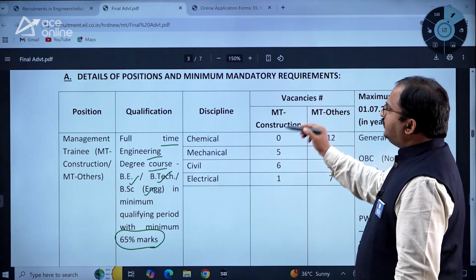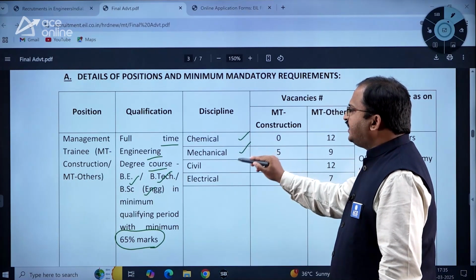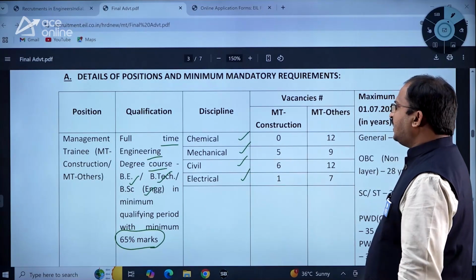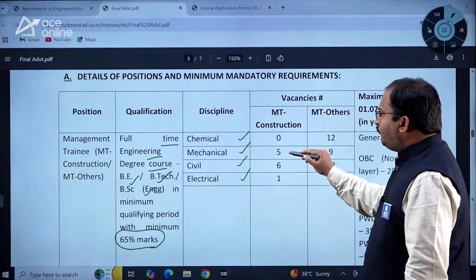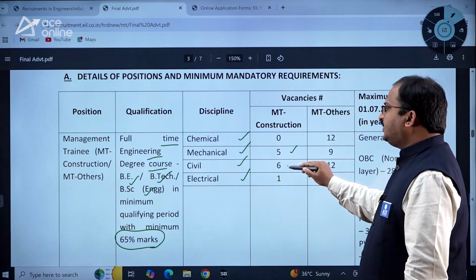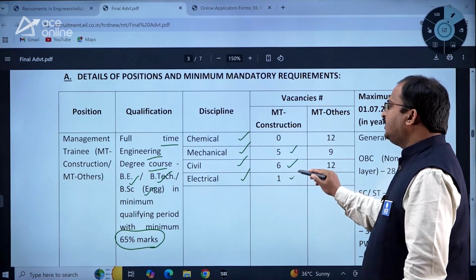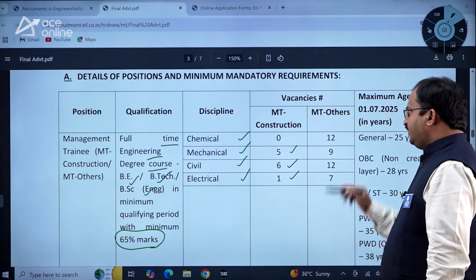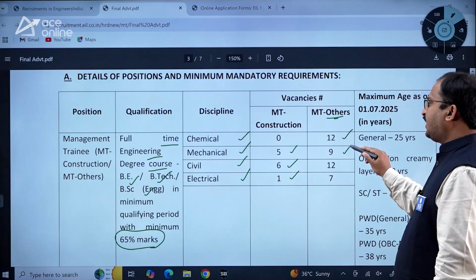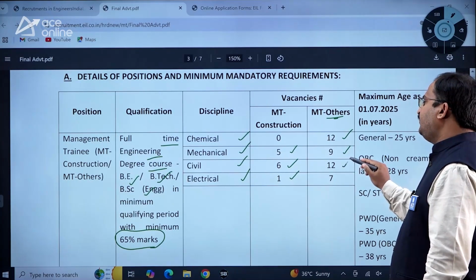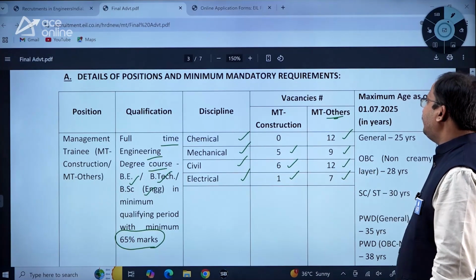Here the disciplines chemical, mechanical, civil and electrical engineers can apply. MT construction is not there for chemical engineers. For mechanical engineers 5 positions are there, civil 6 positions are there and electrical 1 position is there. For management trainee others, chemical 12 positions are there, mechanical 9 positions, then civil 12 positions and electrical 7 positions are there.